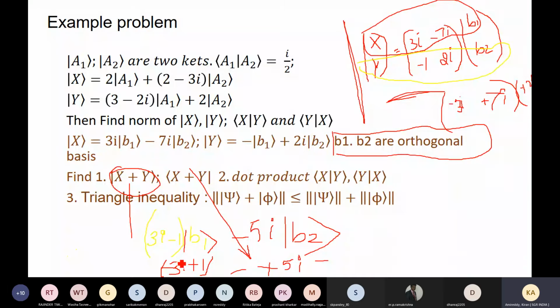So I can say x plus y is this one. So you can simply take the square root of the square of 3i plus 1 plus the square of 5i. This is its value. Both the values will be the same. If you calculate here and here, the magnitude will be the same.